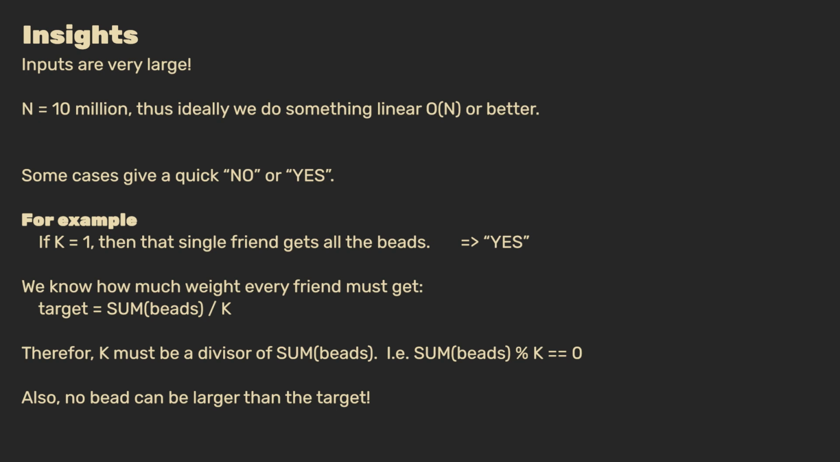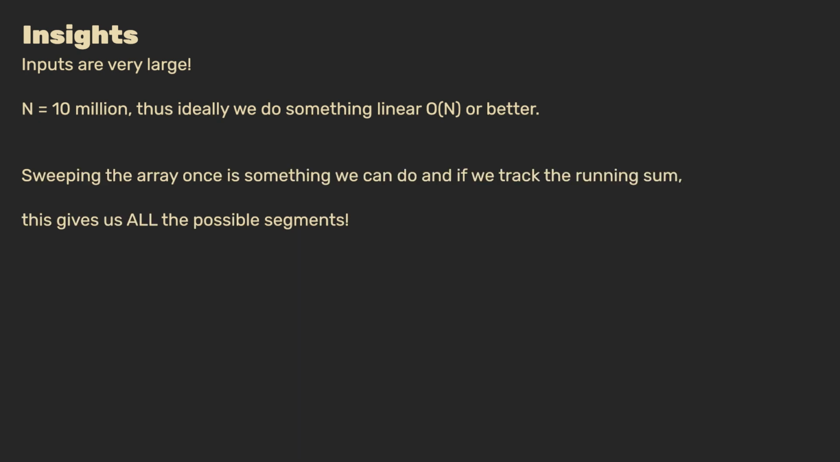Going back to our constraints, what is something that we can do in order n? Well, we could, for instance, sweep the array once, and while doing so, we can keep track of the running sum. This would allow us to efficiently compute the value of any segment based on the start and end beads. Maybe by now you have already gained some insights which can help you solve the problem on your own. Now is a good moment to pause this video and give it a go. Ready? Let's explore the solution together.